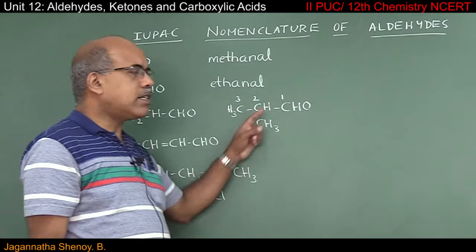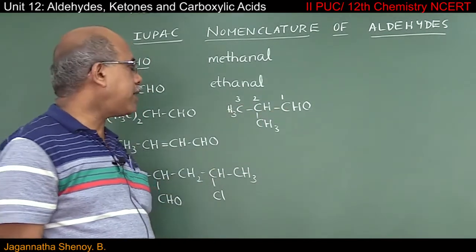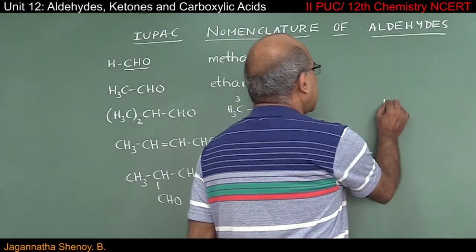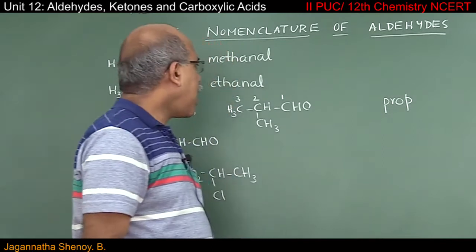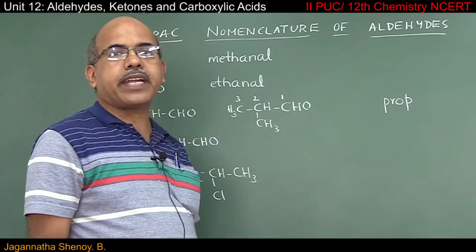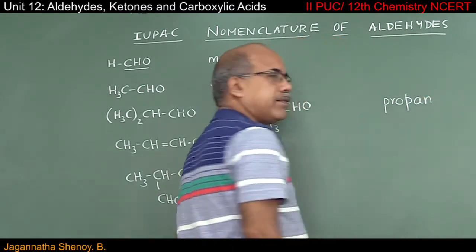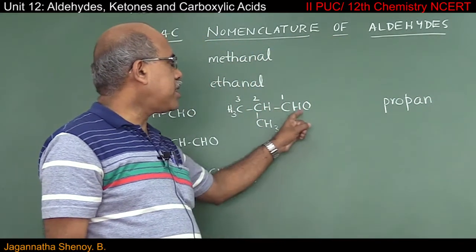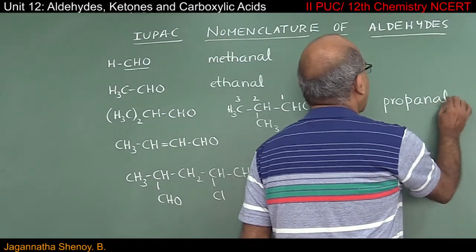So when you write the IUPAC name, in the main chain there are 3 carbon atoms. That is why the root word is prop, and all carbon atoms are connected by single bond. That is why it is propane, and you have a principal functional group CHO. That is why it is propanal.